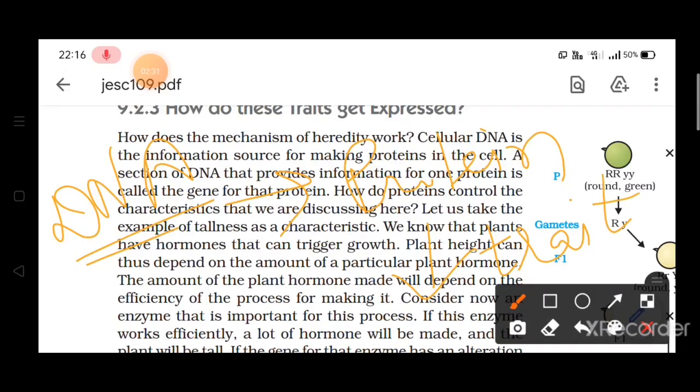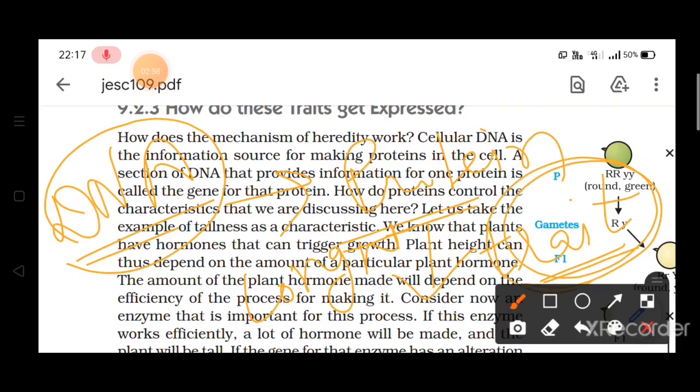For example, a DNA which has produced a protein for long height, then the trait will be the person will be tall. In the same way, if the DNA has produced a particular kind of protein which is responsible for small height, then the trait will be dwarf, because वो उस तरह का प्रोटीन प्रोड्यूस नहीं हुआ. सो द हाइट ऑफ द प्लांट और द हाइट ऑफ द ऑर्गेनिज्म हैज बिकम dwarf.